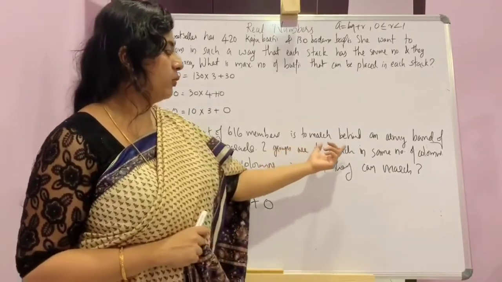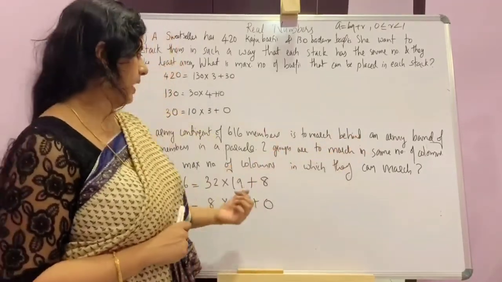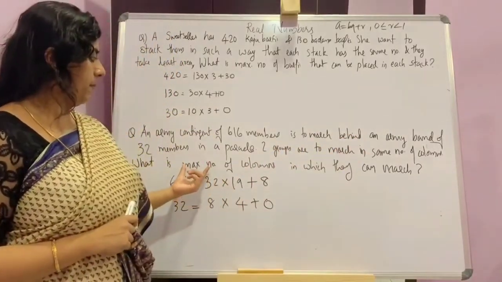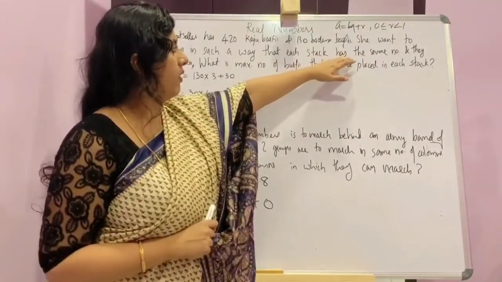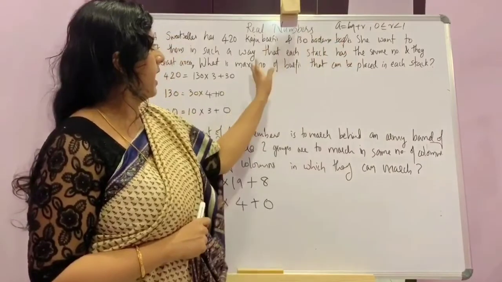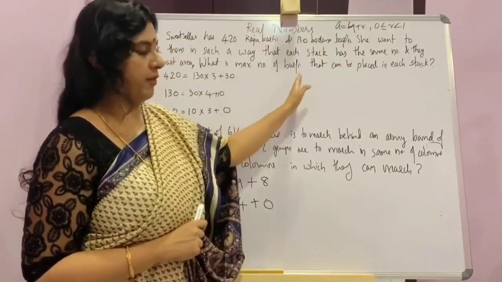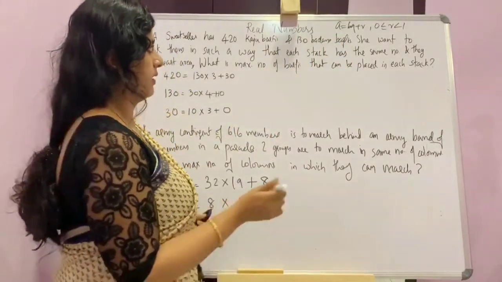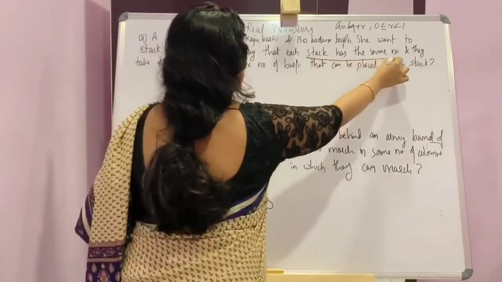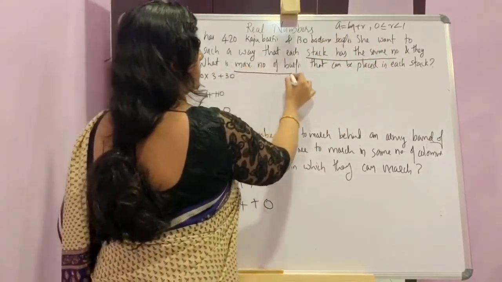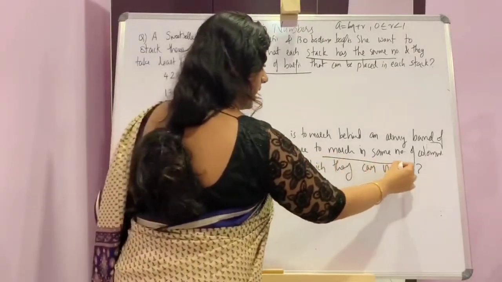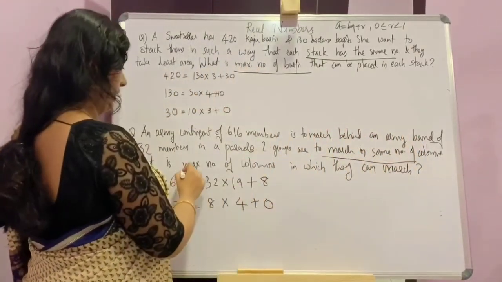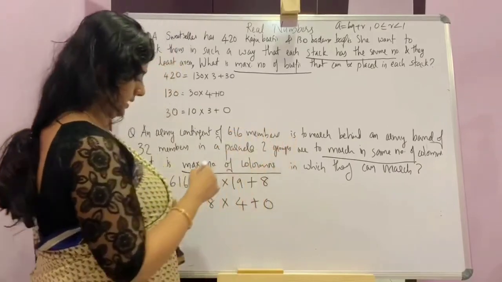Here we have to march in the same number and find the maximum number of columns.